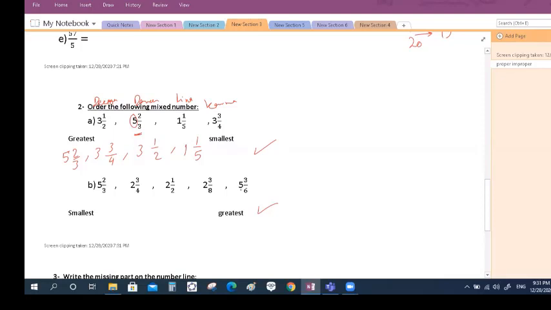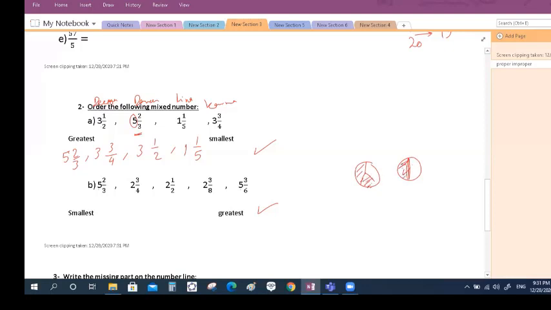Okay, first I have here 5 and I have here 5. So I have to compare 2/3 and 3/6. Yes, 3/6 is a half. So which is bigger, 2/3 or half? If I draw it for you, 2/3 or half. Sorry, it will be here half. Do you eat more if you eat 2/3, or if you eat half?